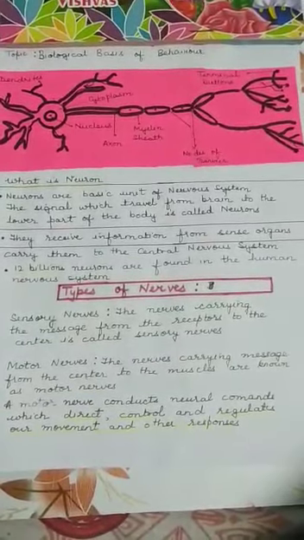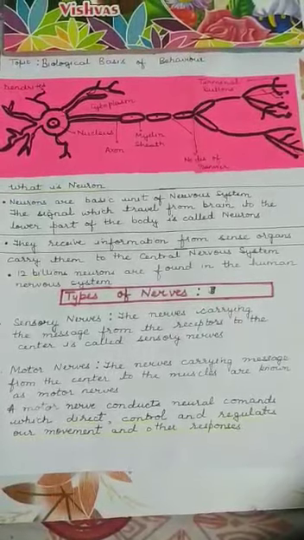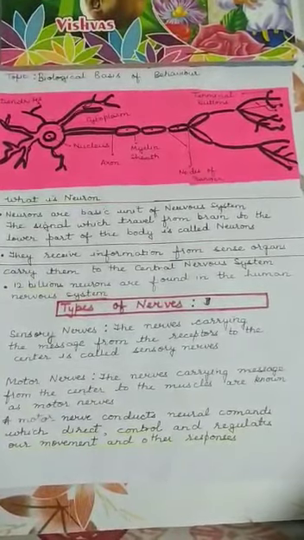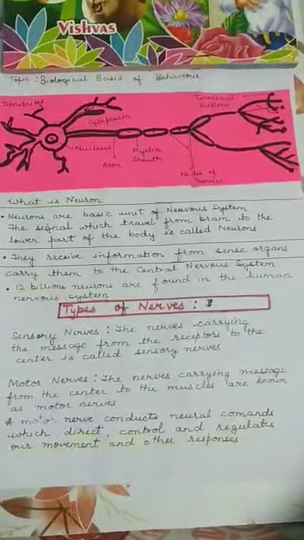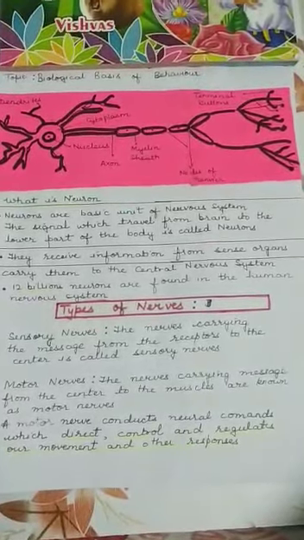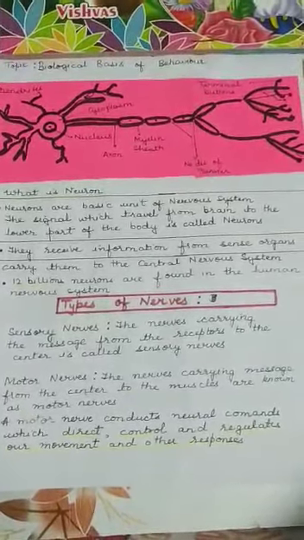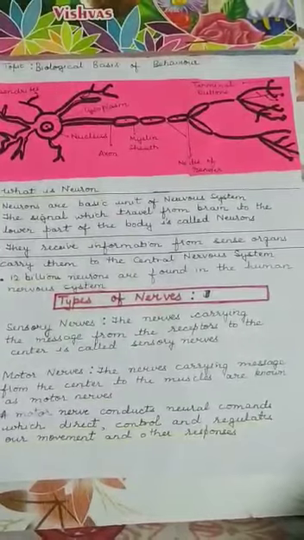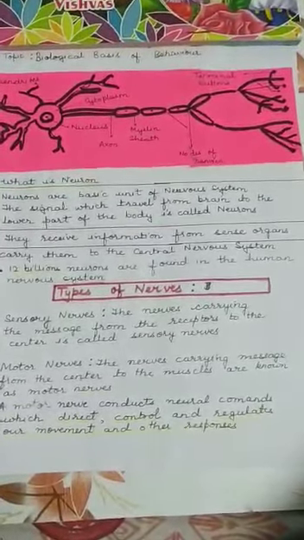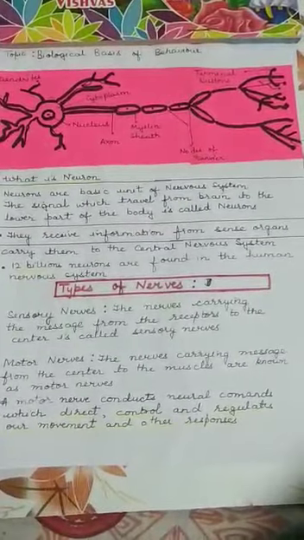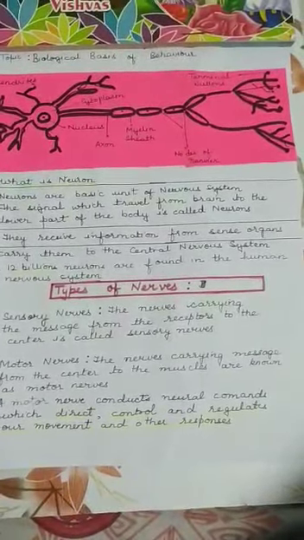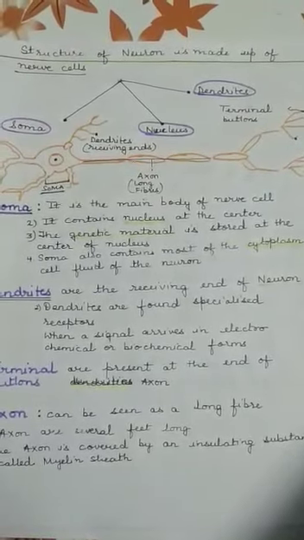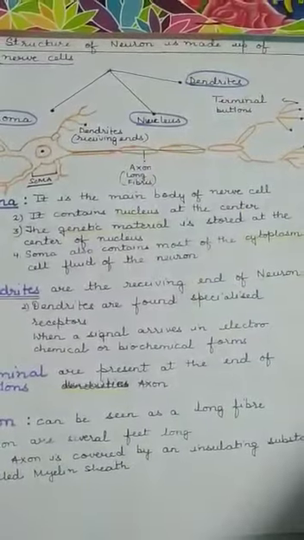The major function of the sensory nerve is to carry messages from the receptor to the center. So the nerves carrying the message from the receptor to the center are called sensory nerves. On the other hand, the nerves carrying messages from the center to the muscles are known as motor nerves. The major function of the motor nerve is to conduct neural commands which direct, control and regulate our movement and other responses.